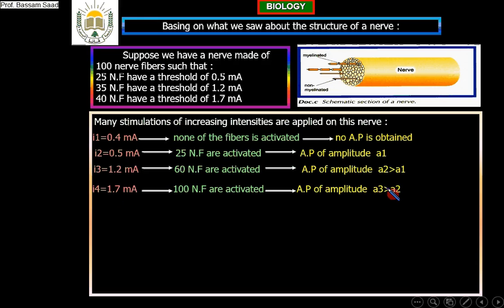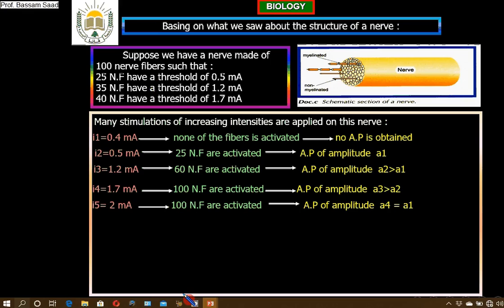Now what if I stimulate with 2 milliamperes? How many fibers will be activated if I stimulate this nerve with 2 milliamperes? All of them, 100. The number of fibers will not increase. So if I stimulate now with 2 milliamperes, the 100 nerve fibers stimulated with 1.7 will be stimulated also here. So the action potential A4 is equal to what? Equal to A3.